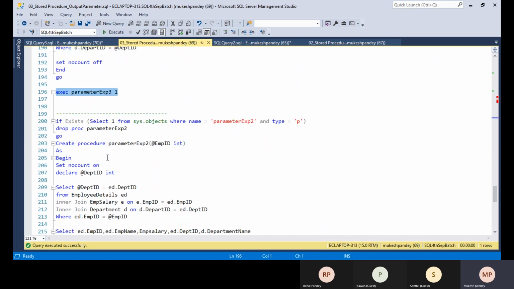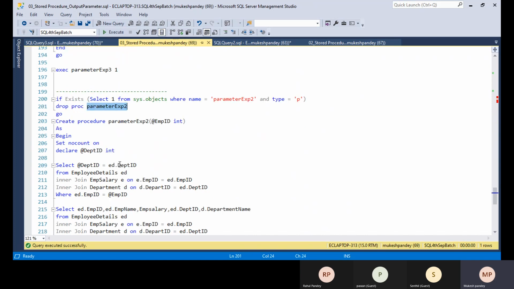Now I'm creating another store procedure, store procedure 2. In store procedure 2, I want to call both store procedure 1 and 3. If you want to call store procedures 1 and 3 in 2, you can call them.